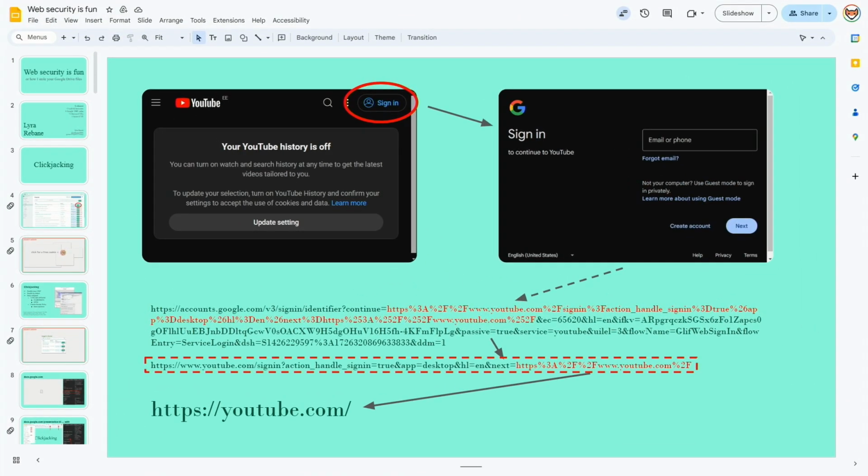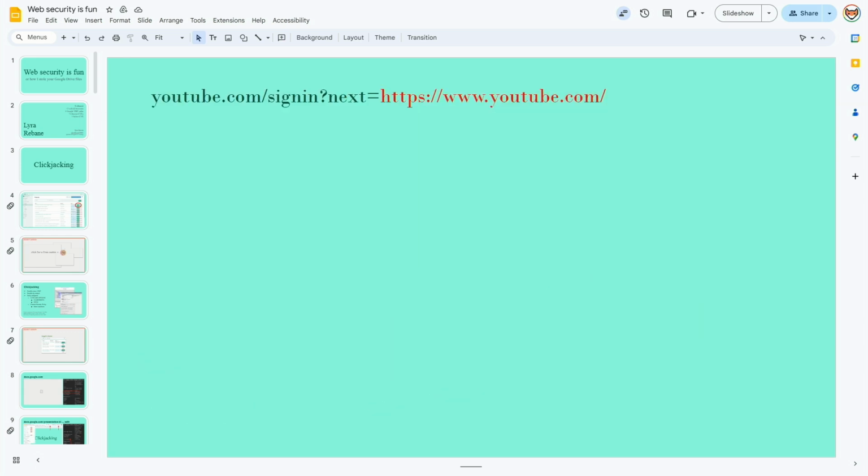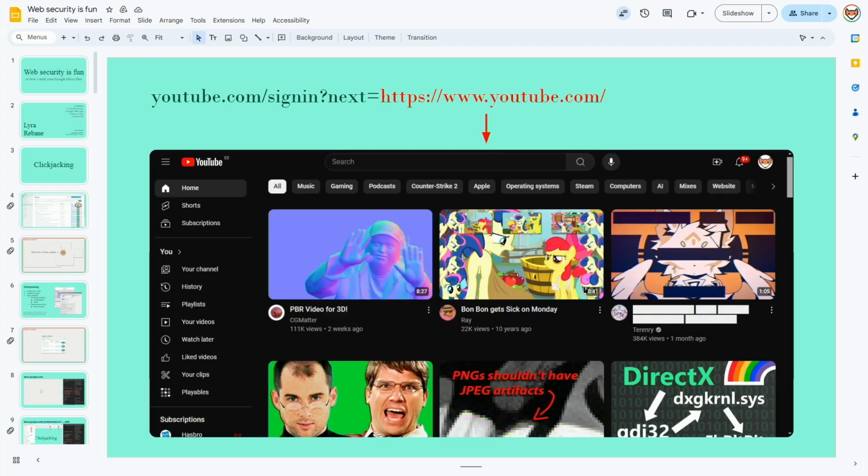So I'm interested in this URL in the middle here, because that seems interesting. So I cleaned it up a little, so it's easier to see. You can see we just have this thing, and we go to that URL, and we are redirected to the page we want to go to. So is that an open redirect?